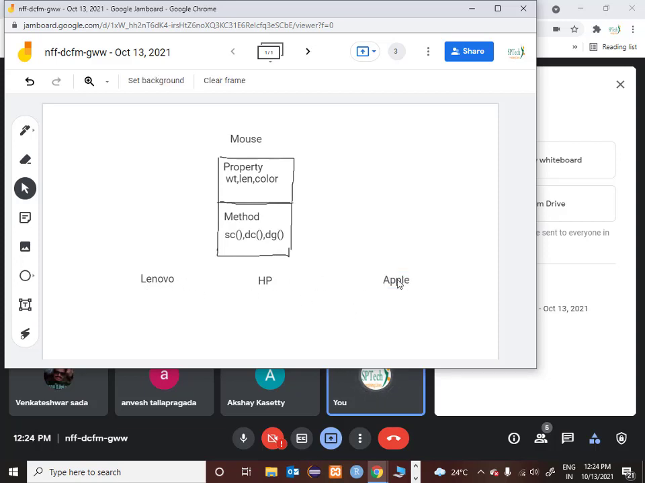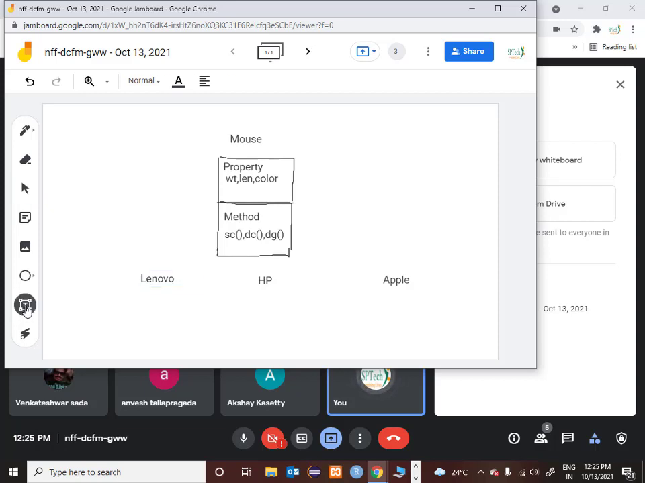Now all these are mouses only, there is no doubt about it. But the values will change. For example, the Lenovo weight would be different, HP weight will be different, Apple weight would be different. The length of a Lenovo mouse would be different, the length of HP mouse would be different, and the length of Apple mouse would be different, and same with color. So what I am trying to tell you is, every mouse will have a property called weight, length and color, but their values change. Always remember this.